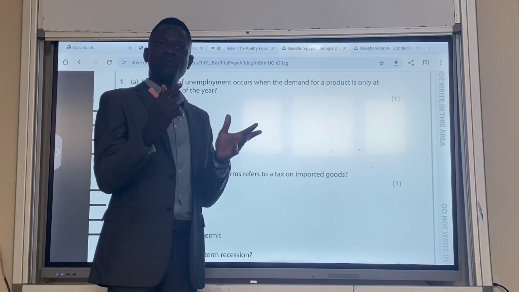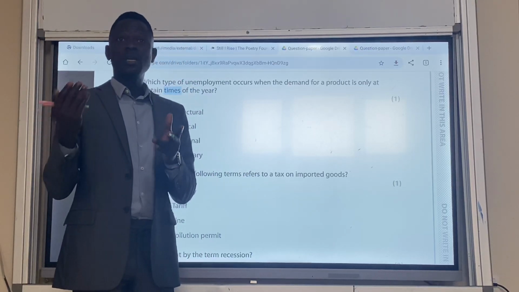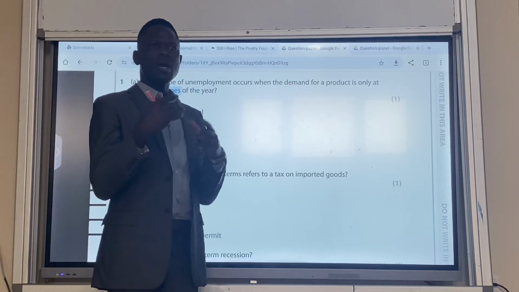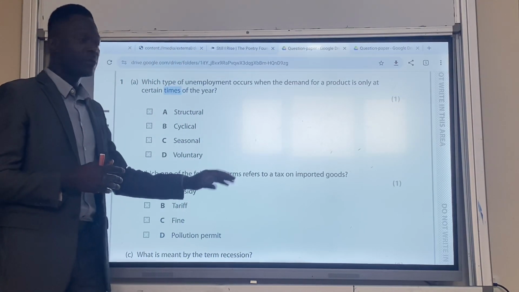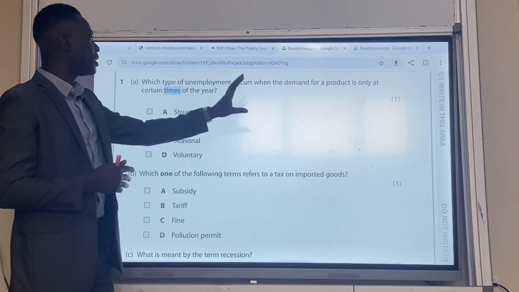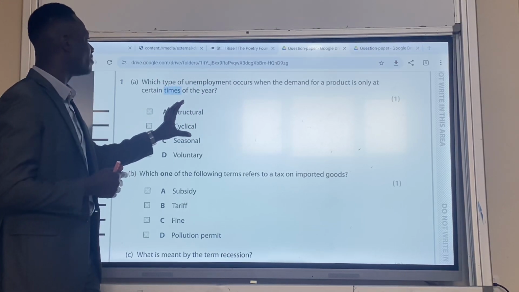So we have different types of unemployment. We have seasonal, we have frictional, which is the same as temporary, we have cyclical, we have voluntary, and I'm going to explain each one anyway. So you have to say which type of unemployment occurs when the demand for a product is only at certain times of the year.